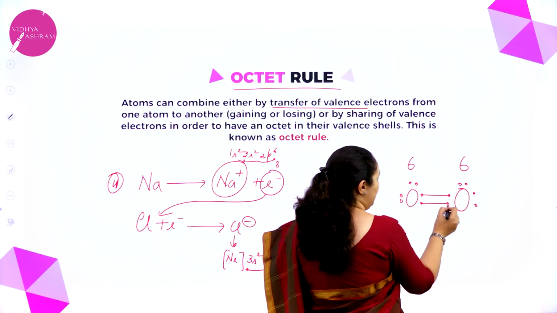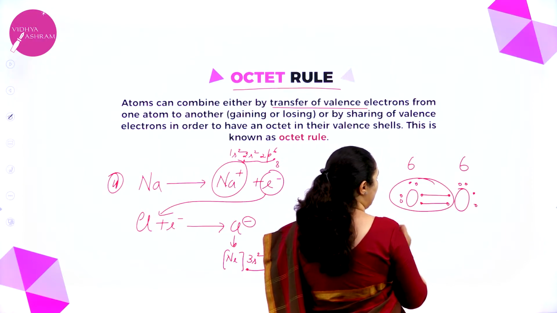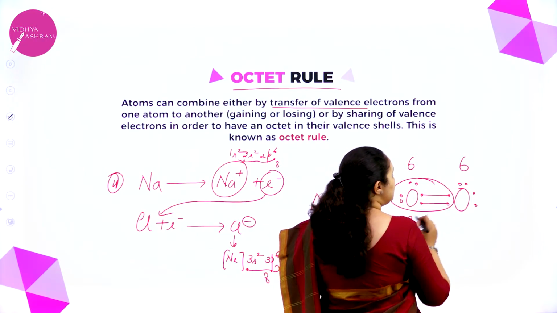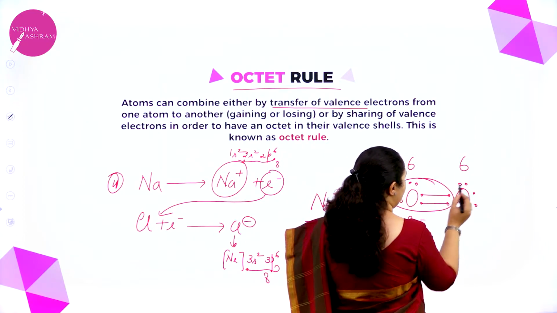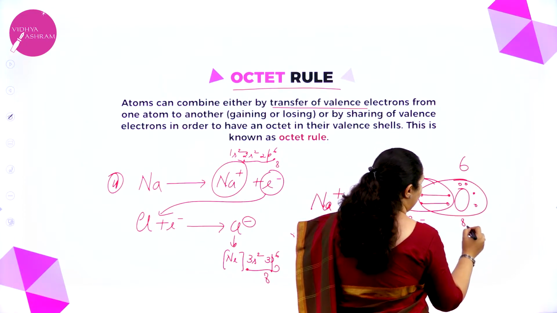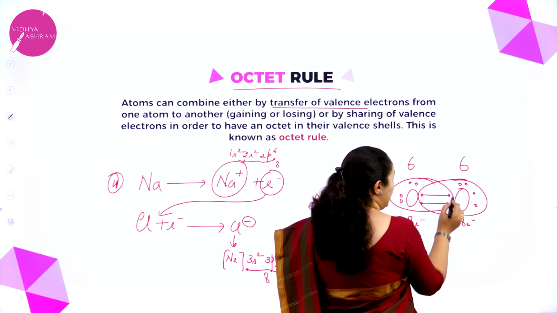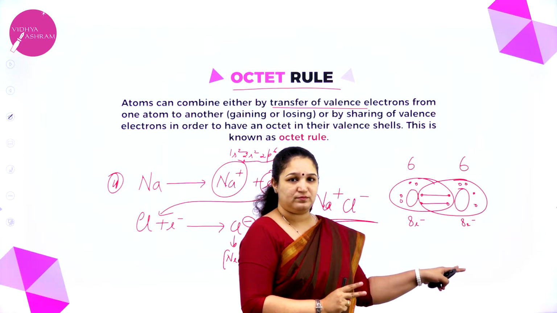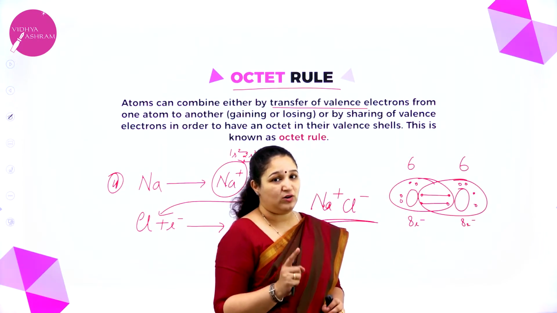Now this 6 plus 2 I will add up for this oxygen atom. So 1, 2, 3, 4, 5, 6, 7, 8. This has got 8 electrons. Similarly 1, 2, 3, 4, 5, 6, 7, 8. Even this oxygen has got 8 electrons. So there is sharing of 2 pairs of electrons and then it has got octet. Okay. So this is octet rule.